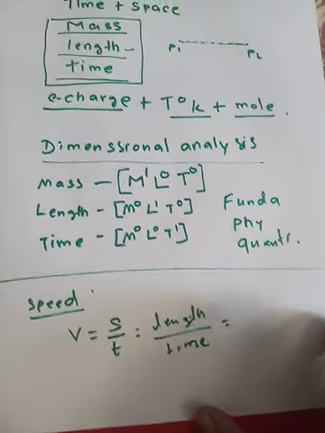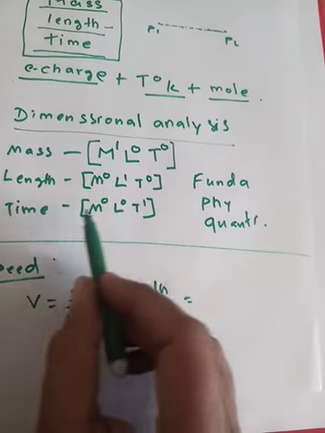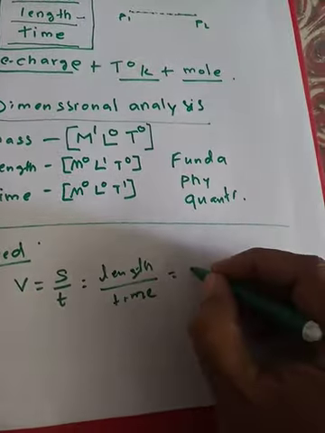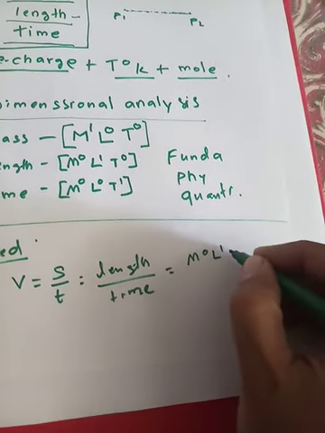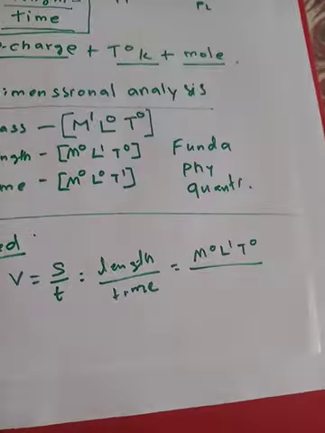Now what is length? Can you tell me the dimensions of length? It's given over here: M0, L1, T0. Now what are the dimensions of time? Time has these dimensions: M0, L0, T1.